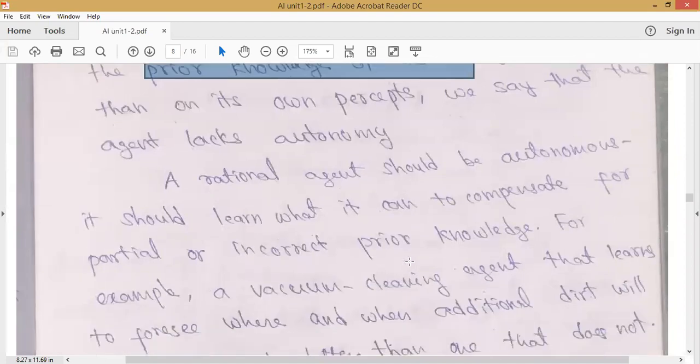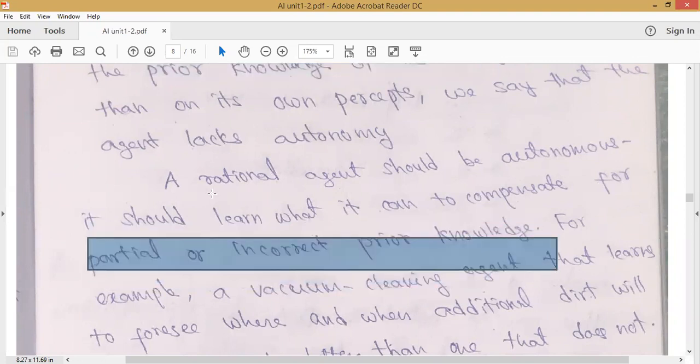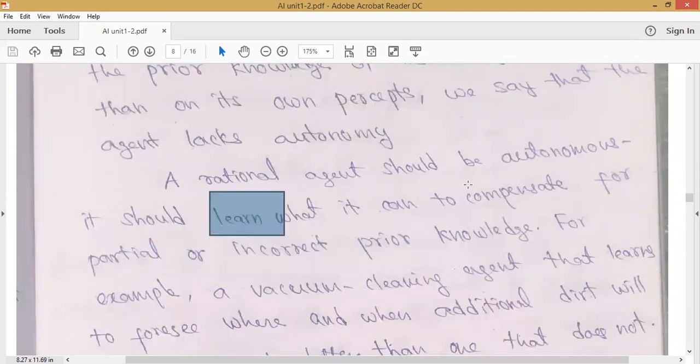So to make the agent autonomous, it should learn what it can do to compensate for partial or incorrect prior knowledge. Initially it has partial knowledge. Since it has the ability to learn, it becomes autonomous, so that it can compensate for partial or incorrect prior knowledge. If there is incorrect prior knowledge, it will compensate for that.